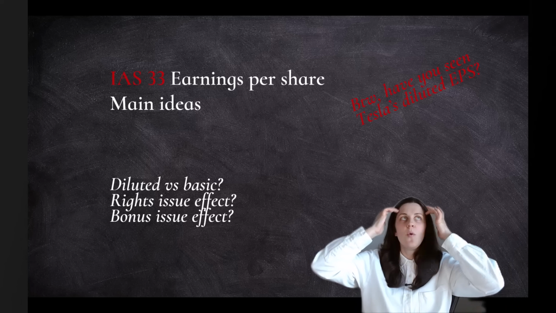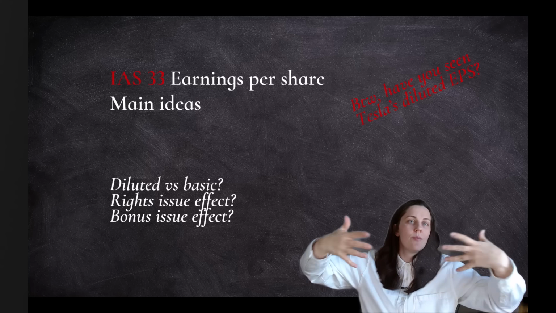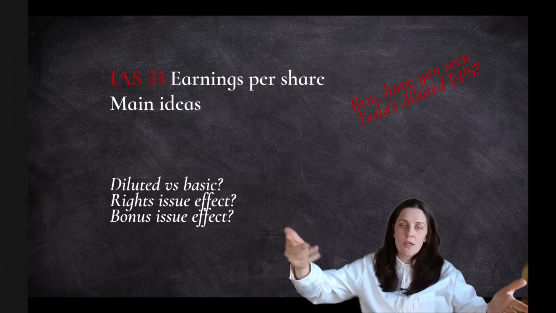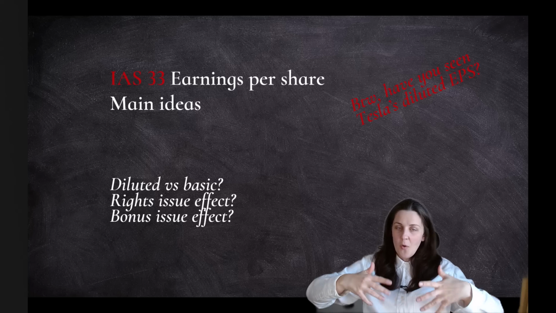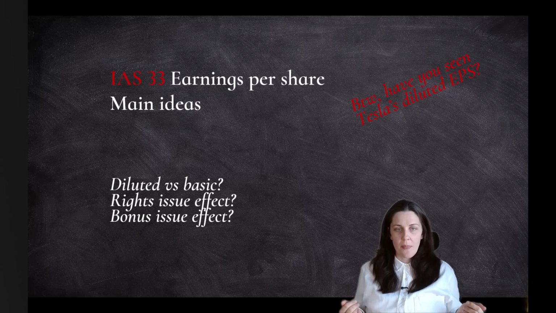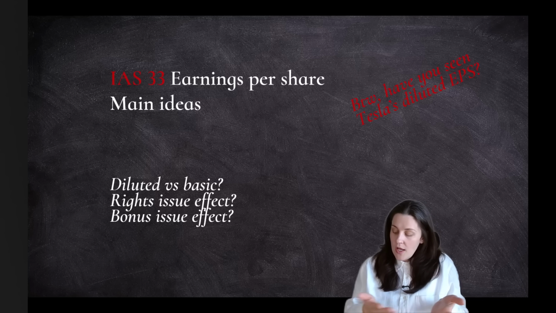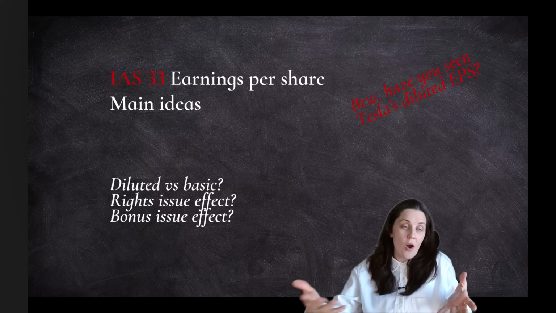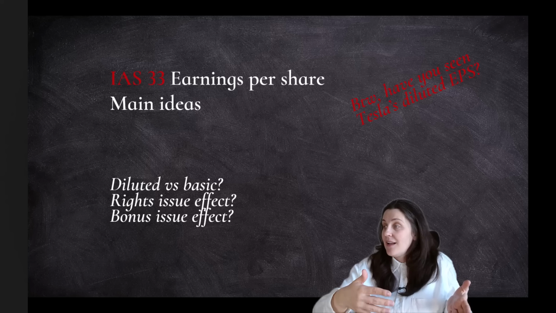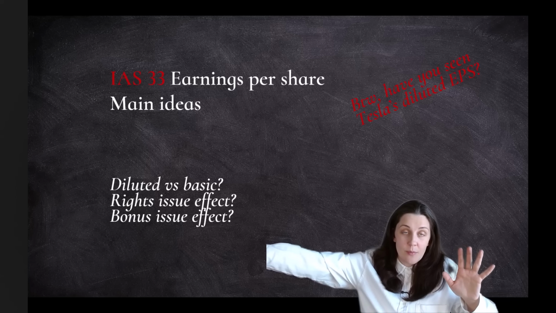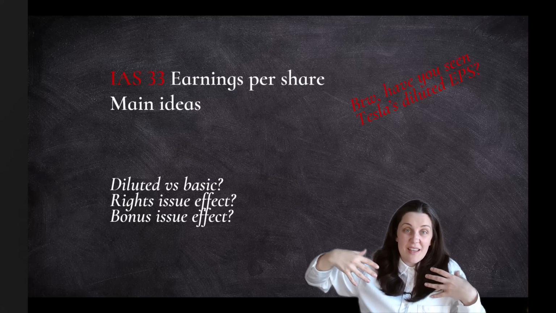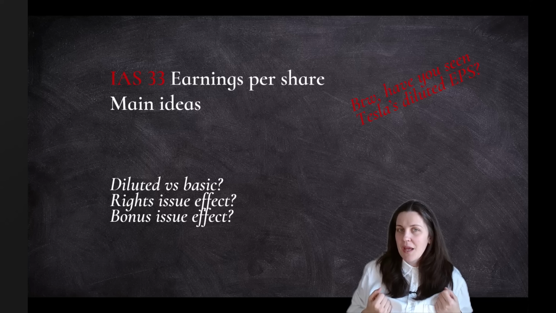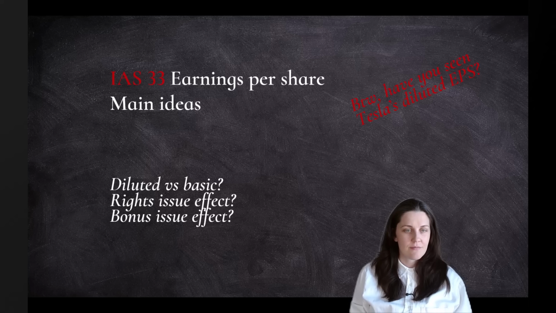So, once again, what is diluted earnings per share? Why is it important? Well, because the investors would like not to be surprised when new shareholders appear. What is the problem of diluted earnings per share? Well, diluted earnings per share looks at possible future investors, and this conversion, these share options can result in shares in, let's say, 5 years, 10 years from now. So it can be pretty far away, and by this very time, I as an investor could have sold my shareholding in this very company. So it wouldn't be very much relevant.